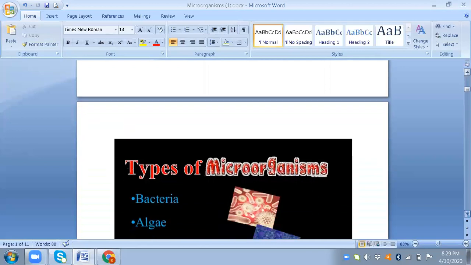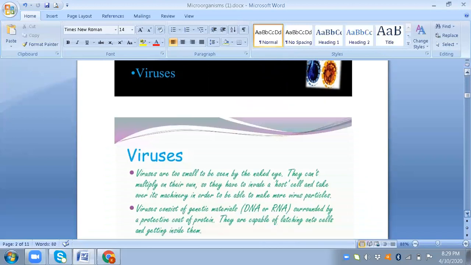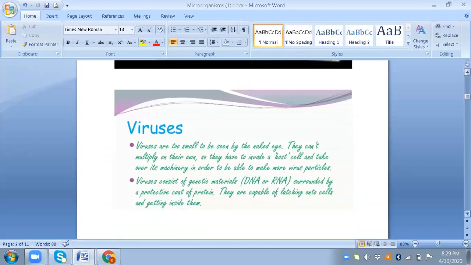Microorganisms are usually so small that we cannot see them with the naked eye. We usually use a microscope. There are different types of microorganisms: bacteria, algae, fungi, protozoa, and viruses. Viruses are too small to be seen by the naked eye, and they can't multiply on their own. But once they invade a host cell, when they enter a human body or a plant or animal cell, they take over its machinery in order to make more virus particles. A virus consists of genetic material, that is DNA or RNA. DNA stands for deoxyribonucleic acid, and RNA is ribonucleic acid, and it is surrounded by a protective coat of protein.